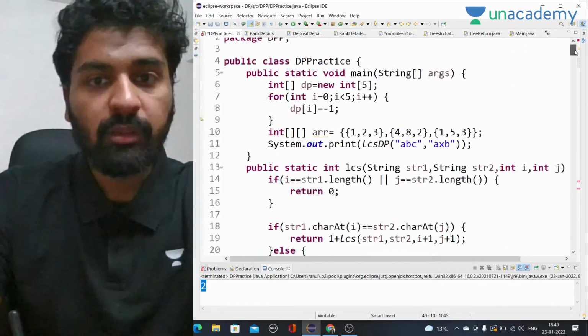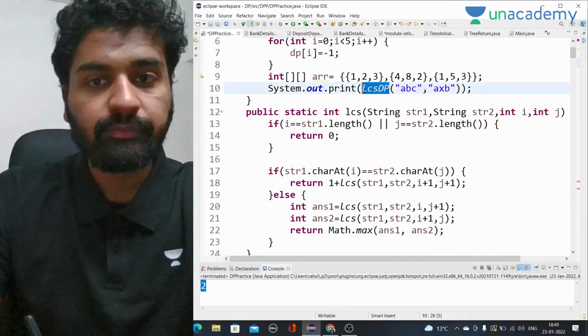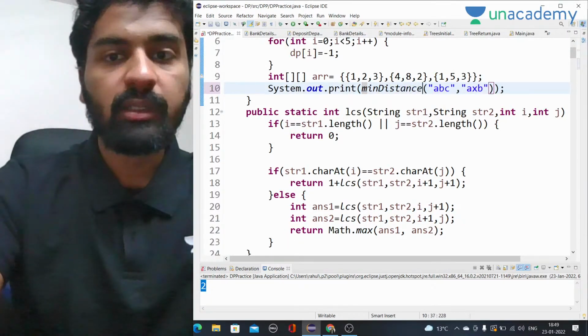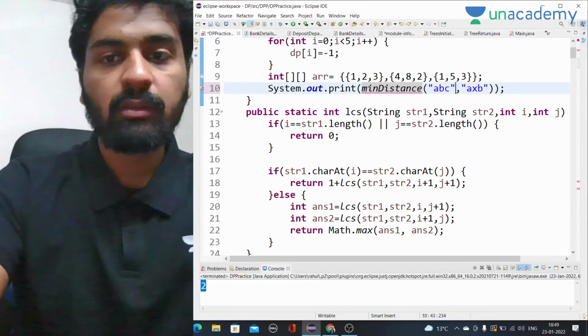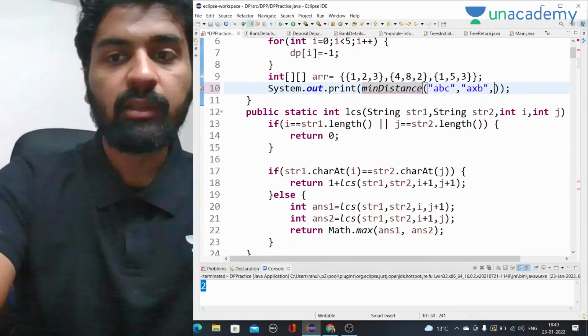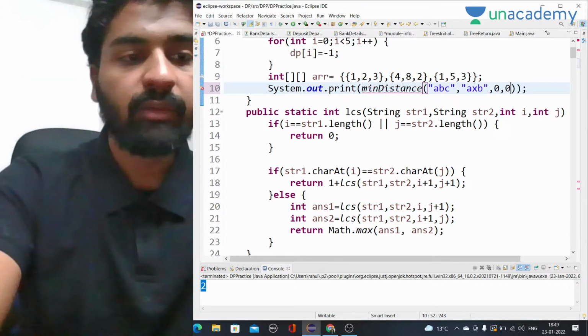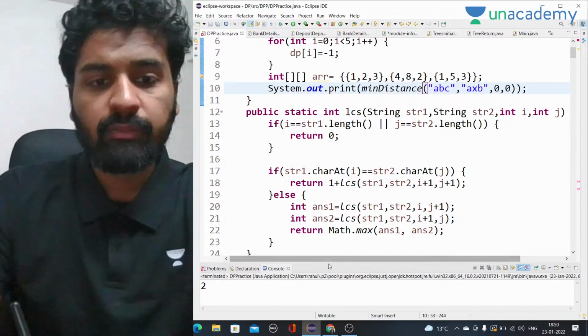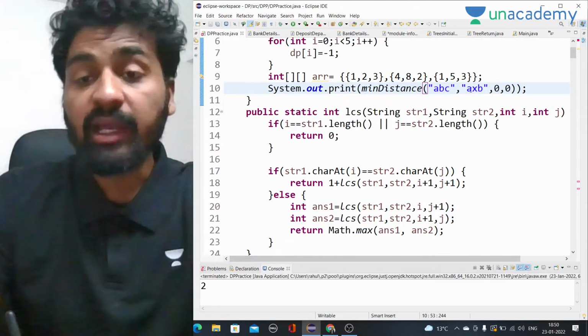Okay, so minimum distance, let me call that min distance, right? And we have to give two strings, and here we have to give 0 0. We have to start from 0 0. And if I run it, the answer should be 1. The answer is 2. ABC, yeah, the answer will be 2.